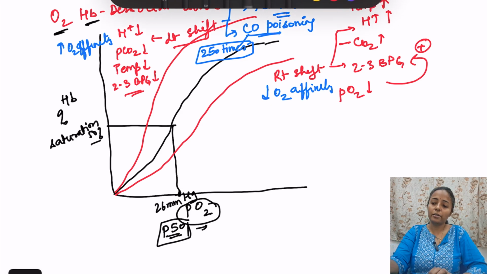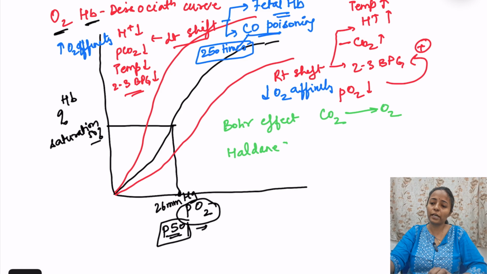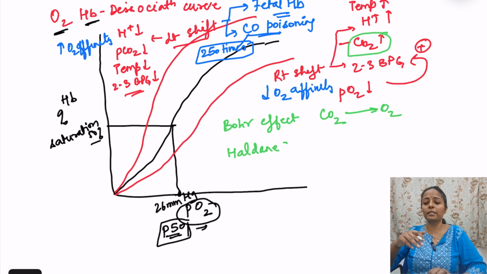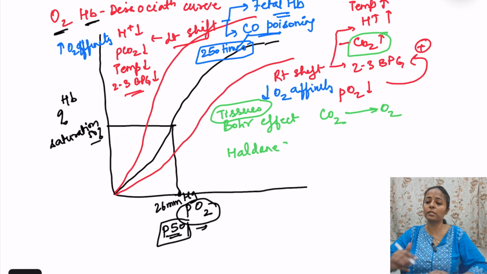Then in this there is some concept known as Bohr effect and Haldane effect. What is this? Bohr effect is the effect of carbon dioxide on the transport of oxygen. So look here, when carbon dioxide increases, oxygen is being released. Where is it happening? It is happening at the level of tissues. Bohr effect. Because tissues are continuously metabolizing, so carbon dioxide increases, oxygen is released.